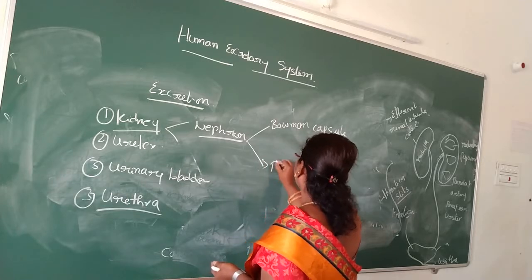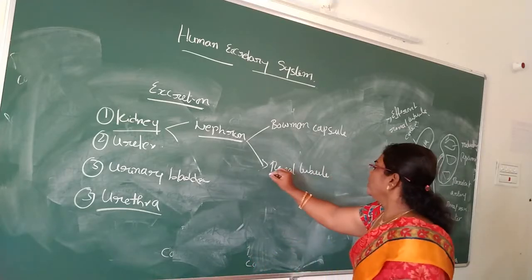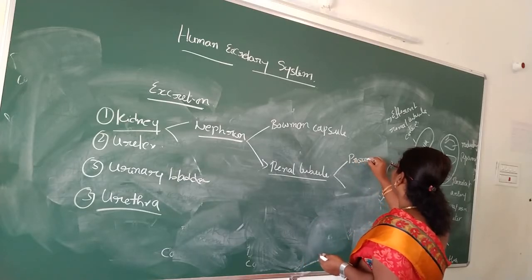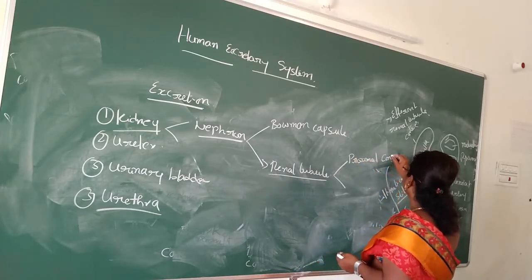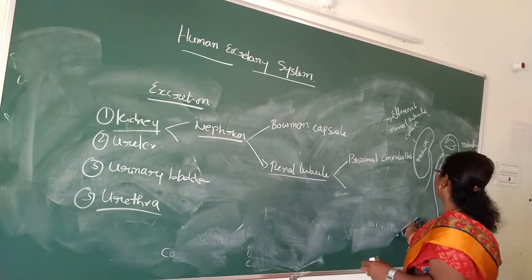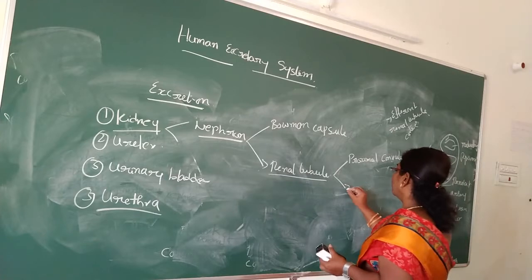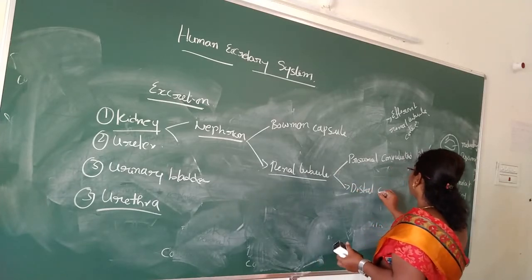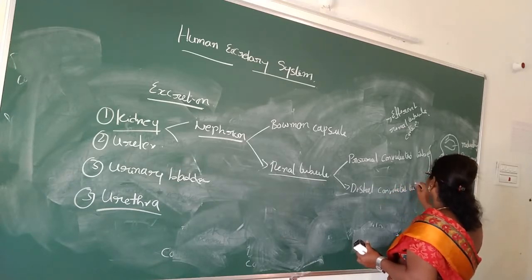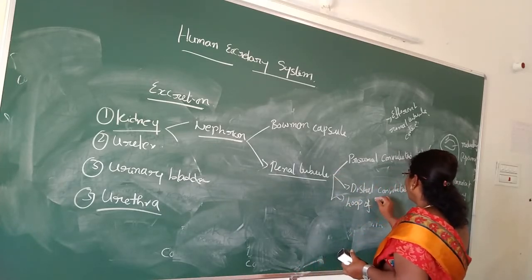Next one is the renal tubule. Again, the renal tubule consists of the proximal convoluted tube, distal convoluted tube, and the loop of Henle.